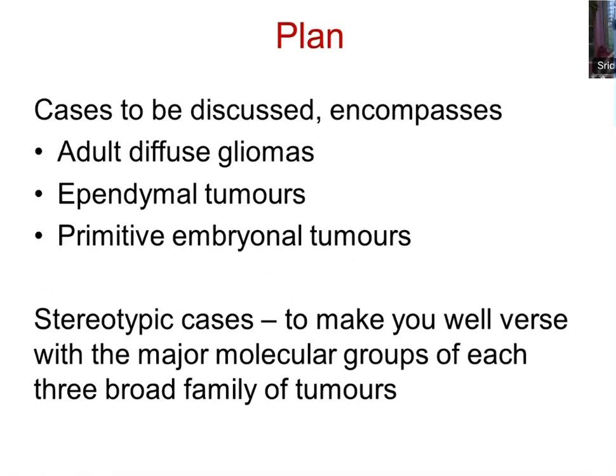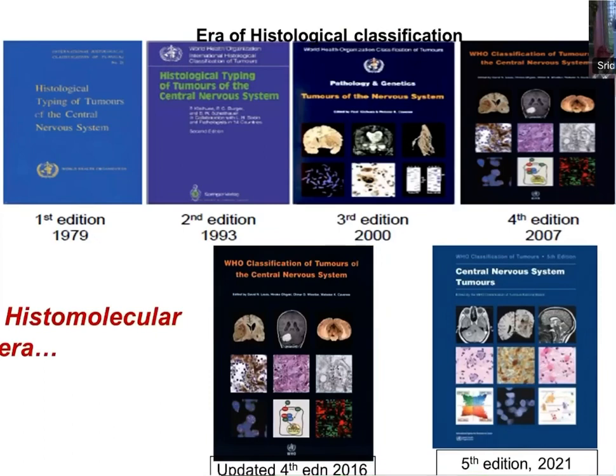Before we go into the cases, I know this has all been covered in various previous talks on neuro-oncopathology. What you want to understand is that currently we are following the 5th edition of CNS tumor classification. In fact, there are 6 different versions of books for the WHO. The 5th book was in fact an updated 4th edition, and now the 6th one is actually the true 5th edition.